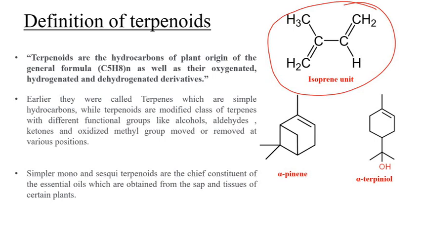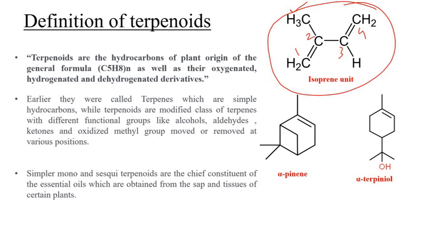I mean the isoprene units get polymerized. So here we have the same compound. Now, what is this isoprene unit? If we try to understand the IUPAC name of this molecule, the carbons are numbered 1, 2, 3, 4. The second position has a methyl group here. So it becomes 2-methyl butadiene. 2-methylbuta-1,3-diene is the correct name of this isoprene unit. Now these isoprene units change in number. They are not polymerized, but at least one isoprene, two isoprene units at minimum, then 3, 4, 5, etc. These form the terpenoid family.